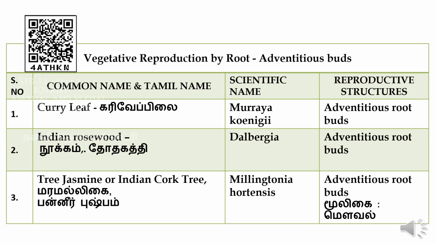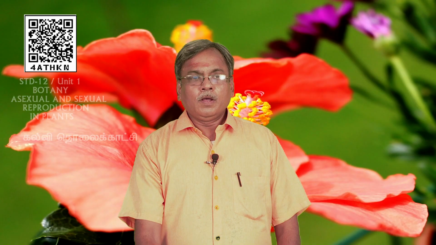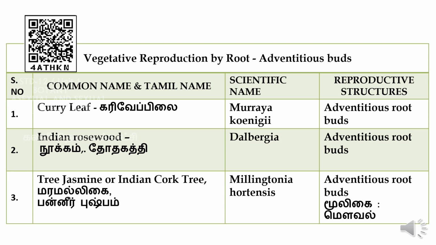In the same way, Indian rosewood, Dalbergia, that is also reproduced by adventitious root buds. Tree jasmine, Indian cork tree, Millingtonia hortensis, that is also reproduced by adventitious root buds. Vegetative reproduction by tuberous adventitious root.